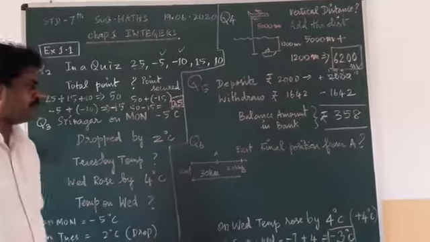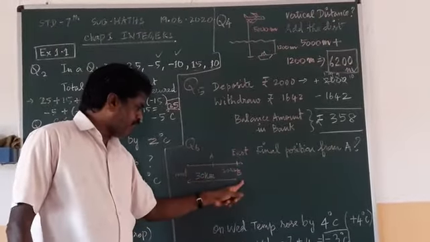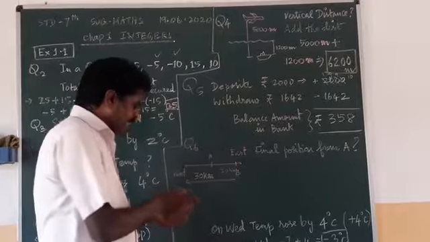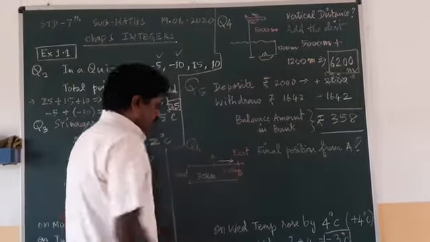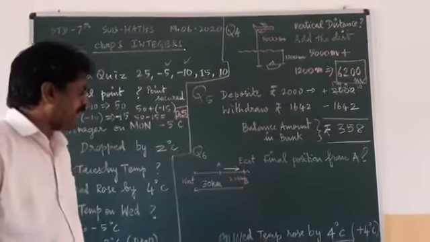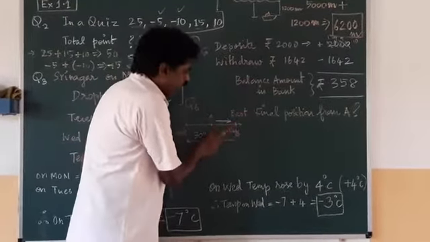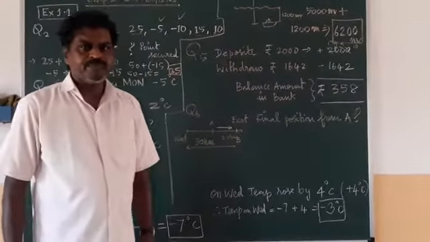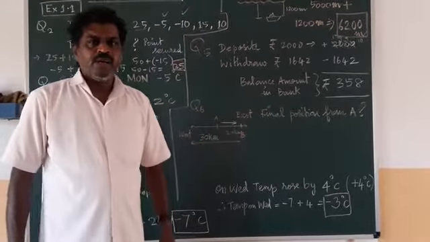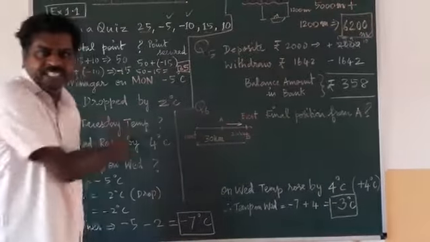That is another type of problem. What is that? A line I have drawn. A point I have made. B point I have made. And from B I have drawn 30 kilometer here. From A I have drawn 20 kilometer there. And this side east side, this side west side. Diagram also given in the textbook. What are they asking? When a person moves from point A towards the east side 20 kilometer, he reaches point B. Once again, that same person returns back from B towards the west.